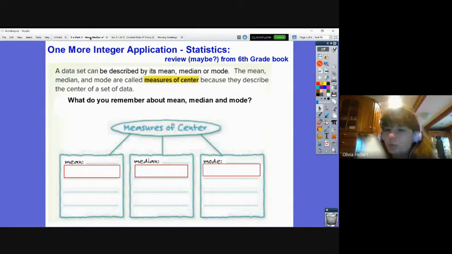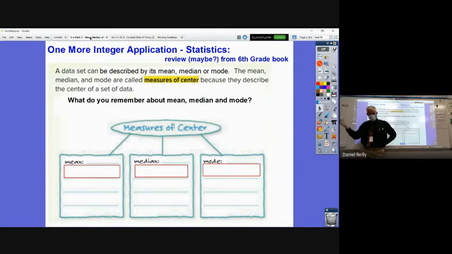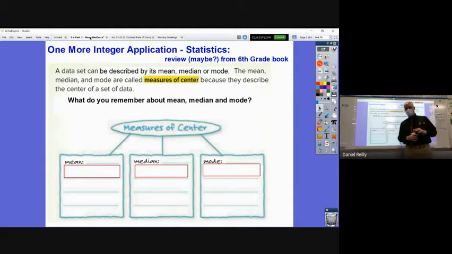When you have a set of numbers, people analyzing statistics, which people do all the time, often desire to represent an entire set of numbers with one value. Those values are called measures of center because they kind of measure the center of all of the numbers. There are three different ways to do that: mean, median, and mode. These should sound familiar to you from last year, maybe even in 5th grade. Somebody tell me something about any of these three things.